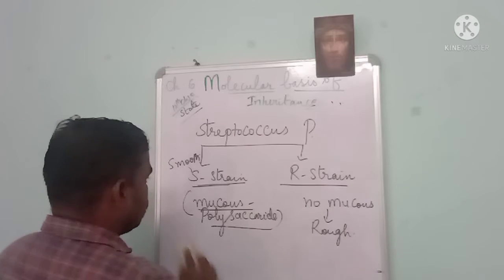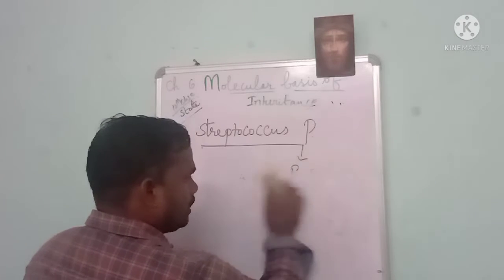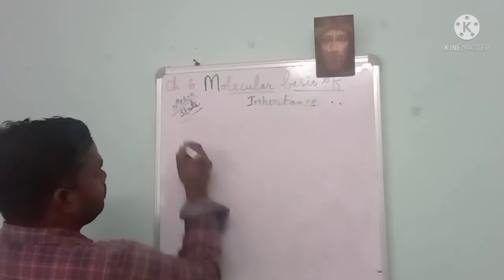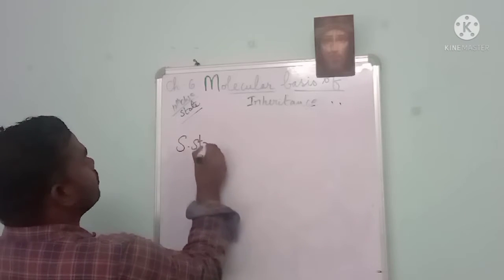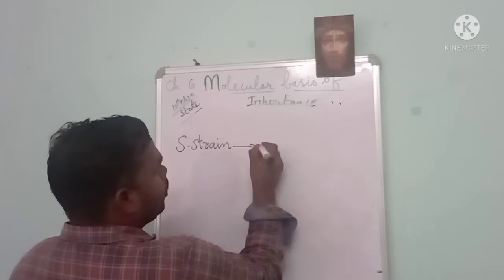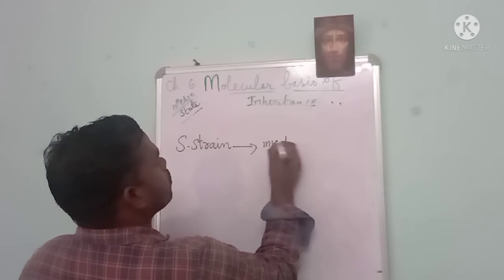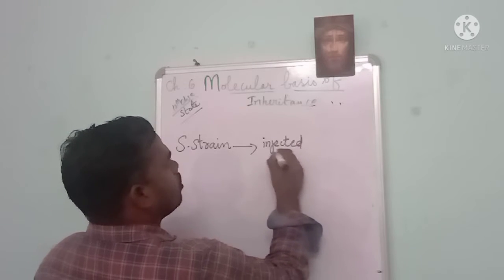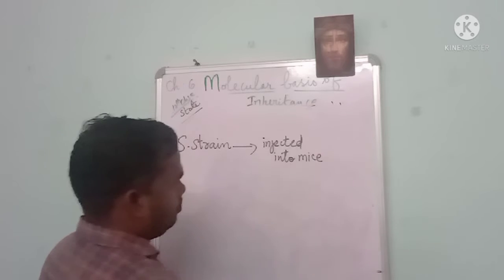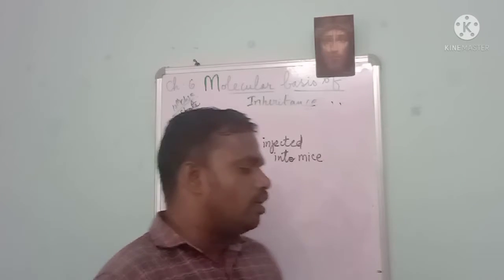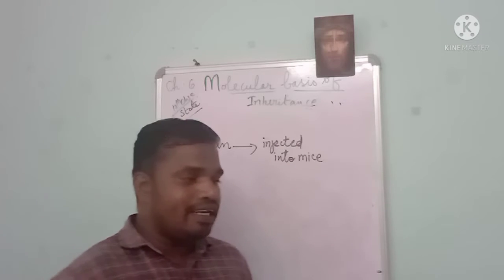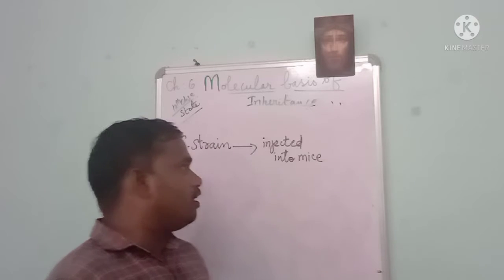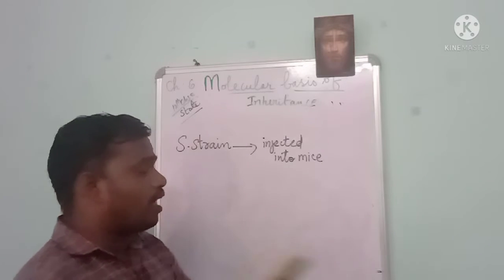Got it. Now he is going to do the experiments. Please watch carefully what is going to happen. He took the S strain and injected it into mice. The mouse is a well-known experimental animal. Whatever medicines, chemical substances or drugs we want to use, we have to test in mice, and only then can they be used commercially.